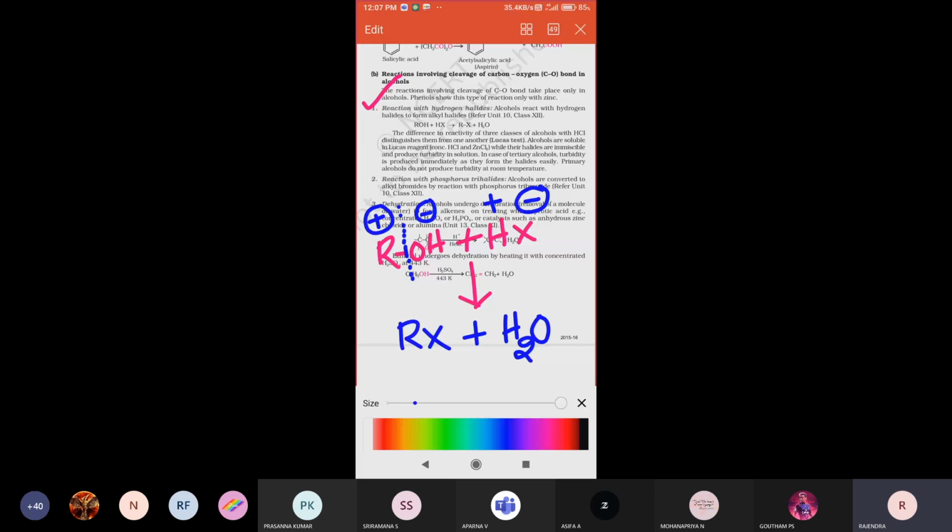By using this Lucas test we identify which alcohols will undergo the chemical reaction faster, whether primary, secondary or tertiary alcohols. For that measuring purpose we use this Lucas test. It is very, very important. Tertiary alcohols very fast undergo the Lucas test, forming turbidity faster compared to secondary alcohols and primary alcohols.